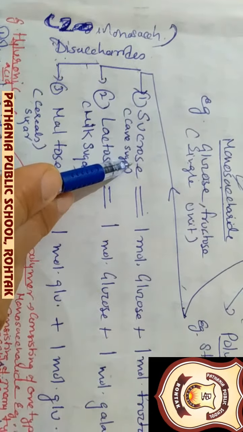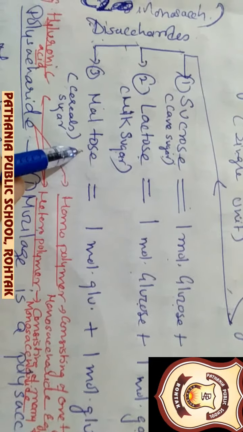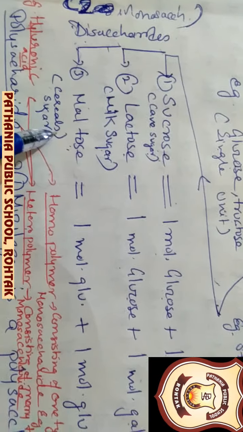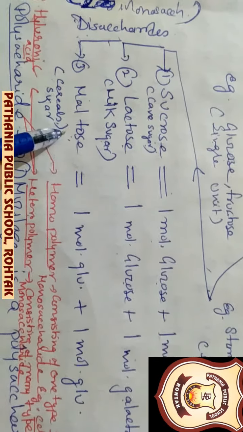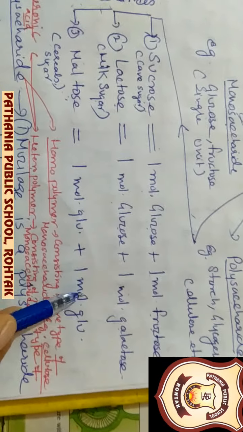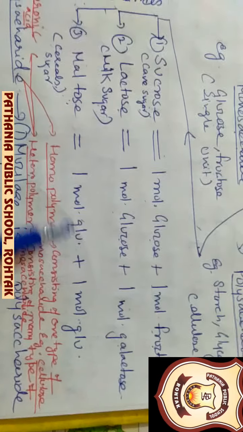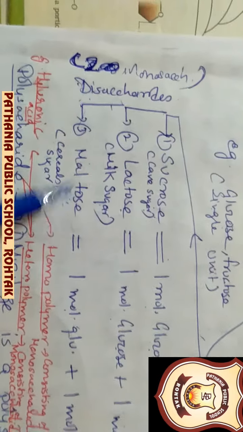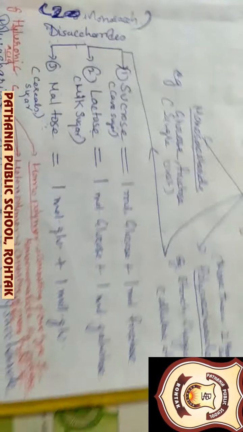Lactose, the sugar present in milk, is formed by one molecule of glucose and one molecule of galactose. Maltose, called malt sugar, is present in various types of cereals and is made up of two molecules of glucose. That means glucose alone joins together to form maltose. And these are disaccharides.